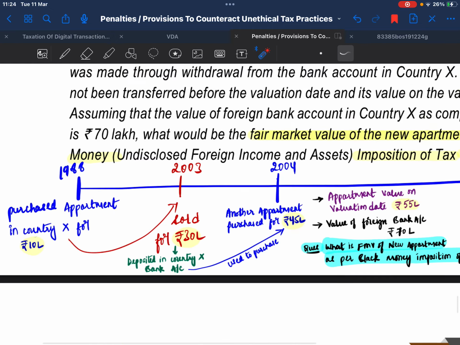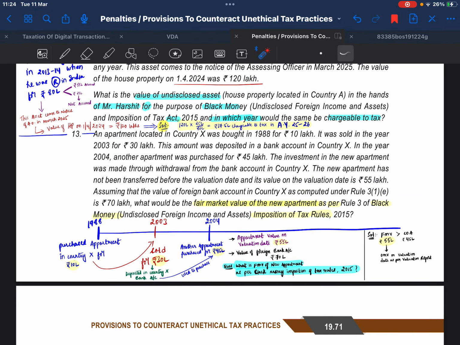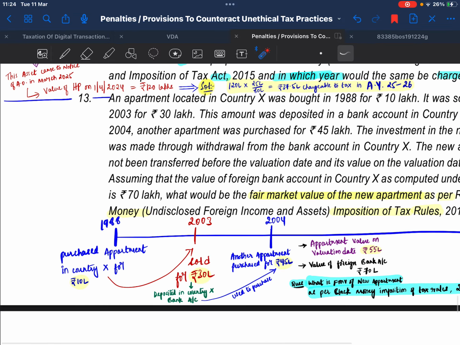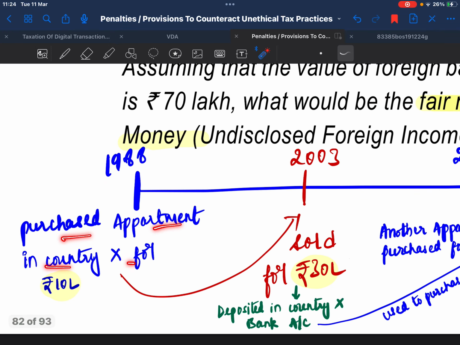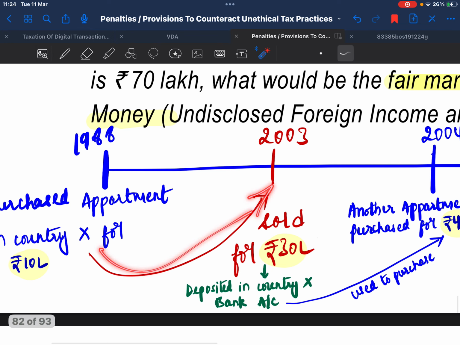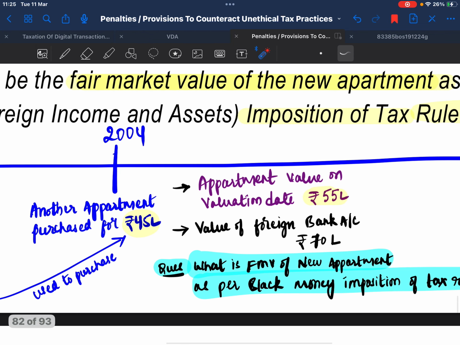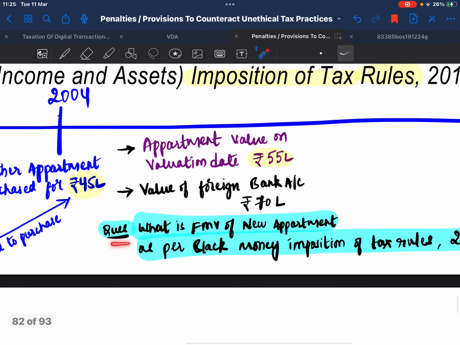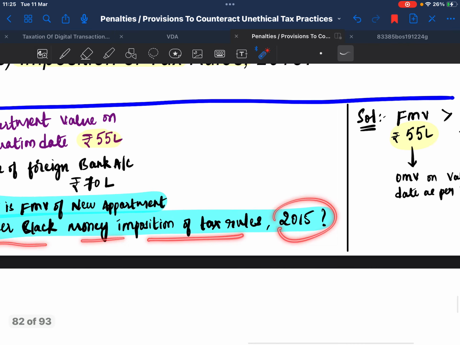Question 13. In 1988, the assessee purchased an apartment in Country X for 10 lakhs. In 2003, it was sold for 30 lakhs and this amount was deposited in a Country X bank account. In 2004, another apartment was purchased for 45 lakhs; the deposited amount was used to purchase it. The apartment value on the valuation date is 55 lakhs. The value of the foreign bank account is 70 lakhs. Question: what is the fair market value of the new apartment as per the Black Money Imposition of Tax Rules 2015?